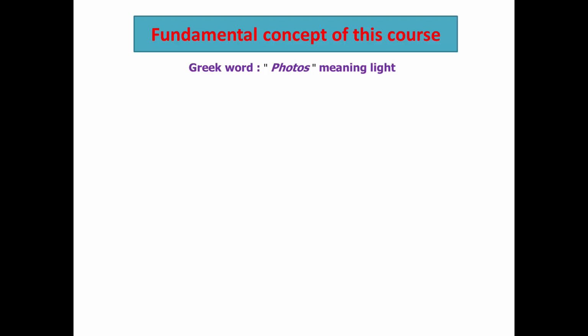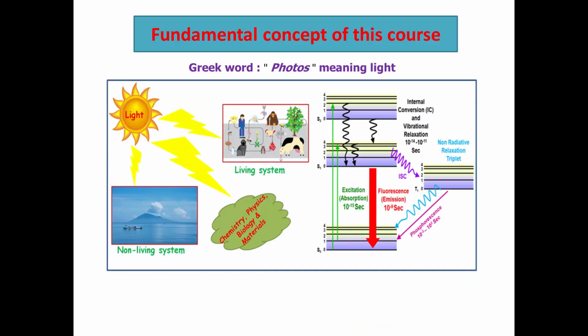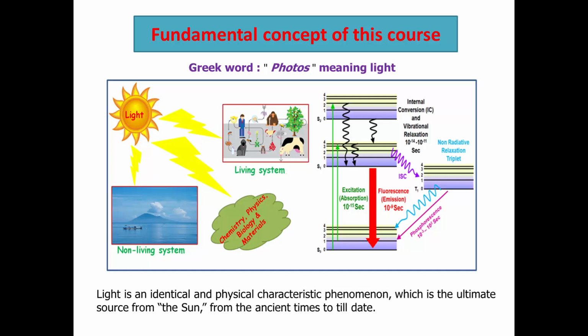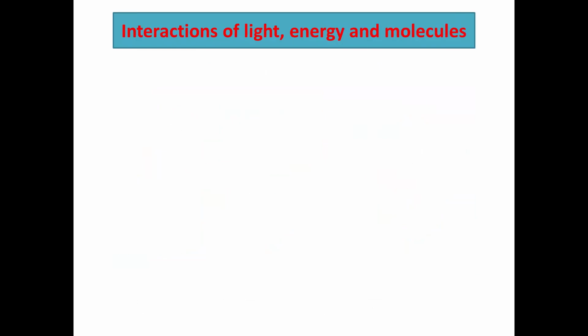So here in this course, the first fundamental thing is light, because I have already told you that photos means light. The importance of light is the more fundamental thing, so you have to get the knowledge. Light is an identical and physical characteristic phenomenon, which is the ultimate source from the sun, from ancient times to date.